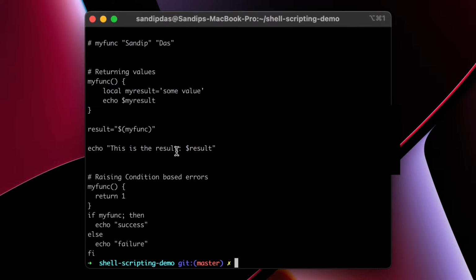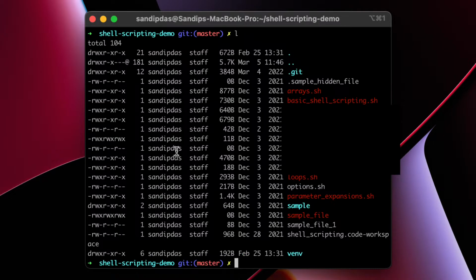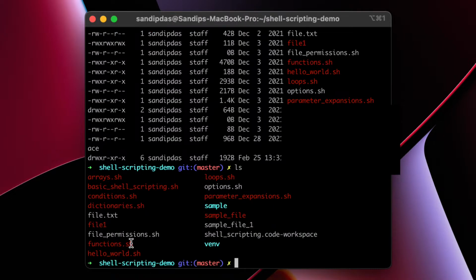Now if I want to access this particular function, I just want to import it. I don't want to call it, just have it available, maybe call it in the future. How can you do that? You can do that using source. Source means you are importing that particular file's functions and all its capabilities into the current terminal or current shell environment.